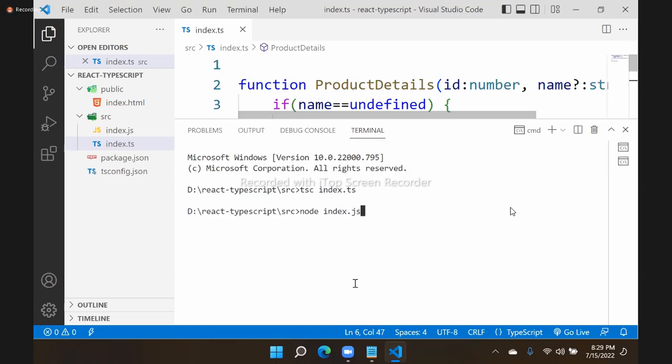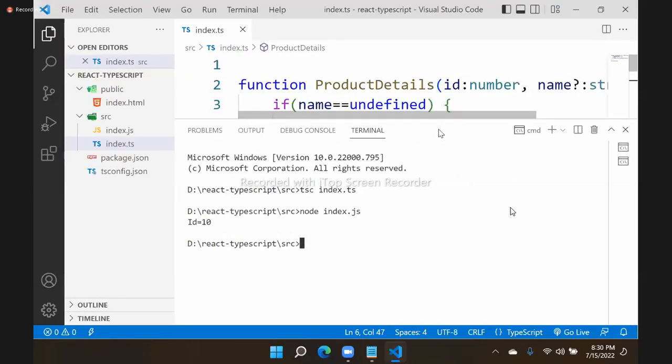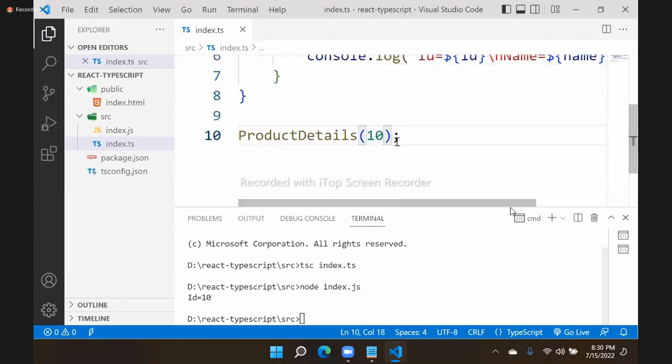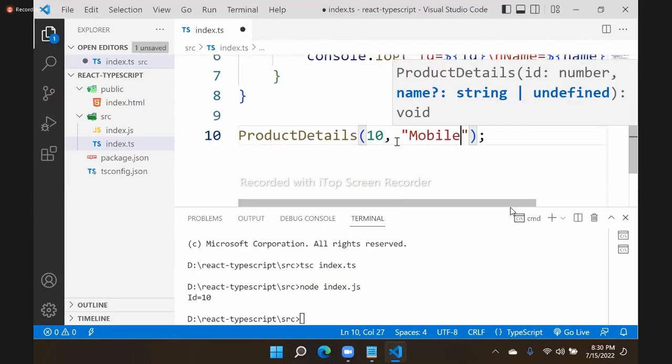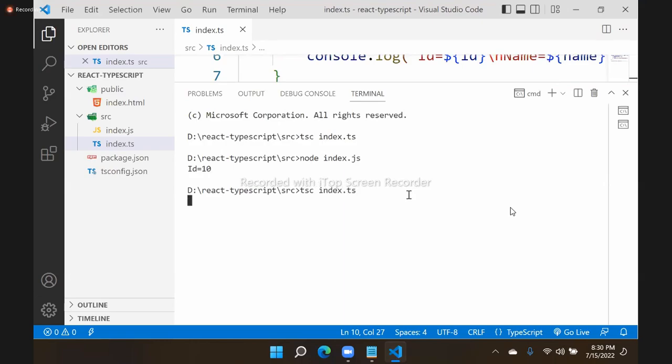So if it is not having DOM methods, but if you are using document.write, alerts, confirm, getElementById, you can't test here. You have to test in HTML only. So here you can test now. Node, you can see it's working. It is showing only ID. Now whenever you do any modification, what I am doing here is passing 10 and some mobile. And whenever you do modification, every time you have to transcompile first, tsc index.ts. After transcompiling, node index.js. Now you will get both of them.